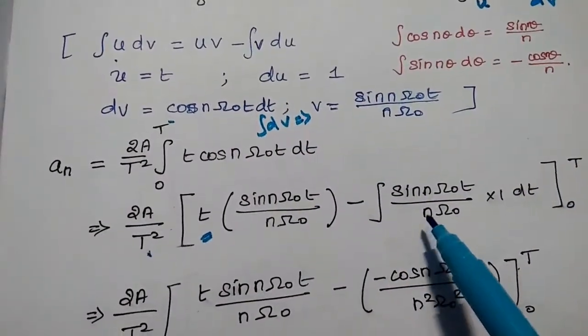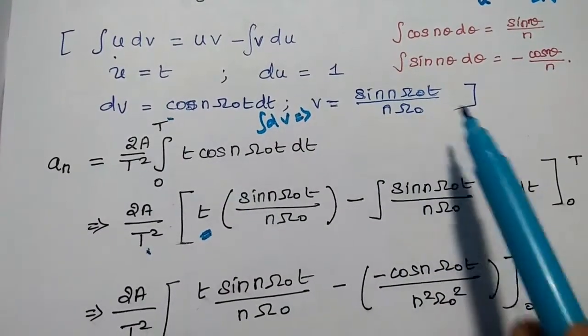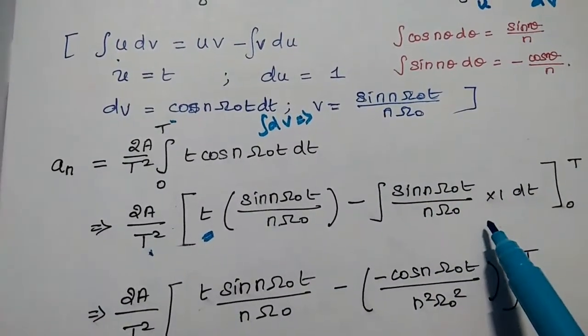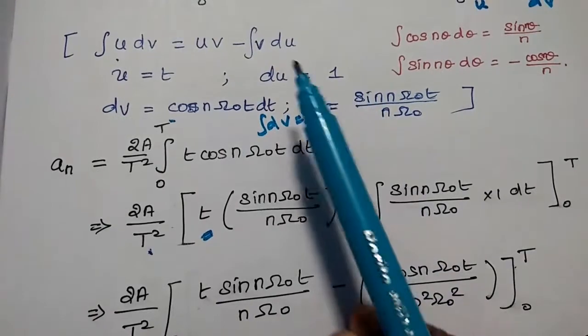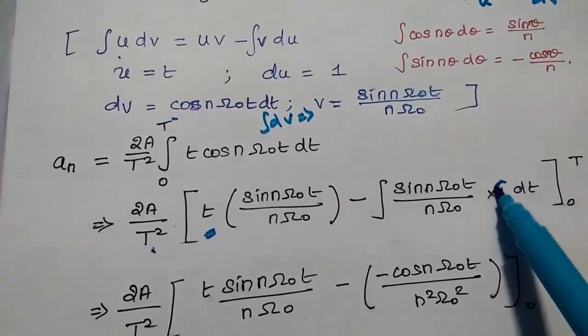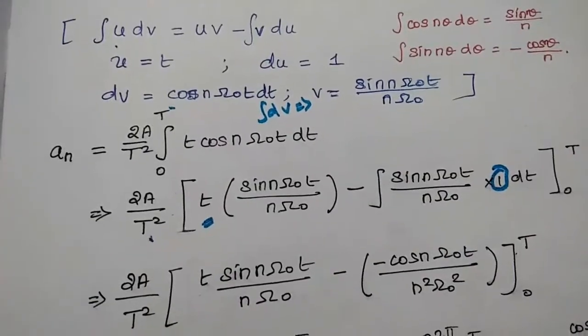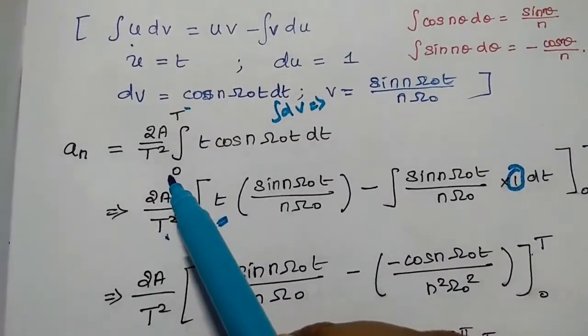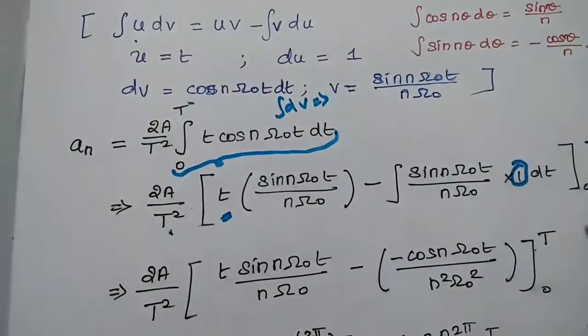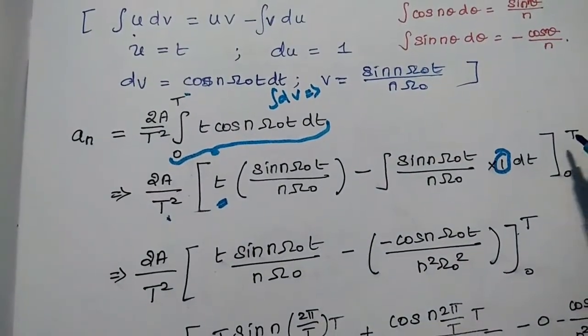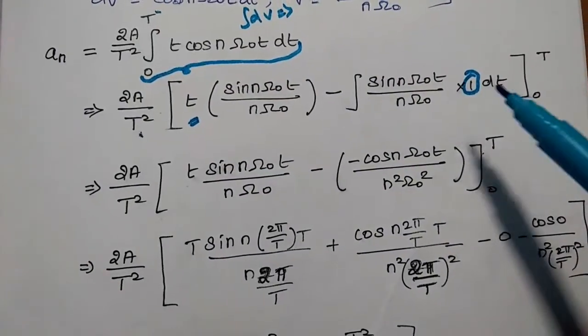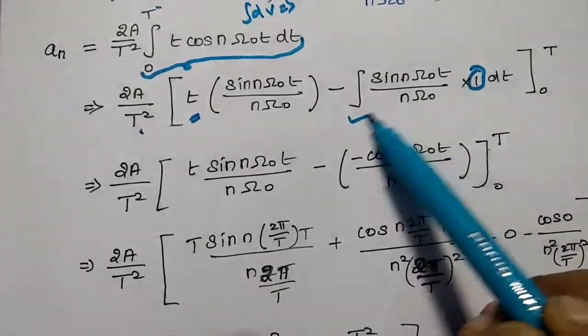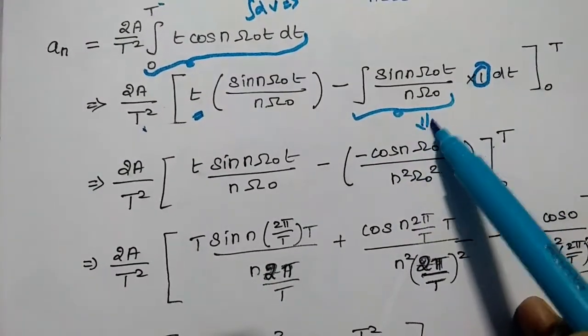So what is the value of v? v is sin n omega naught t divided by n omega naught. That is multiplied with du. What is the value of du? It is 1, so into dt. So that is the answer for this integration. The limit is what? 0 to T. After this there is one more integration, so we are going to simplify this further.